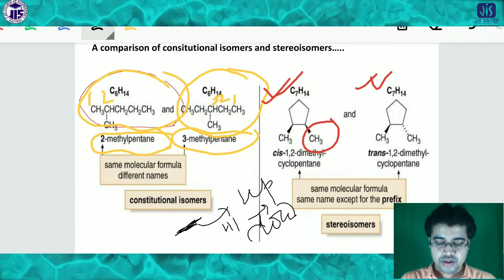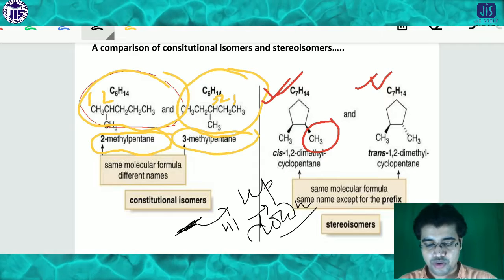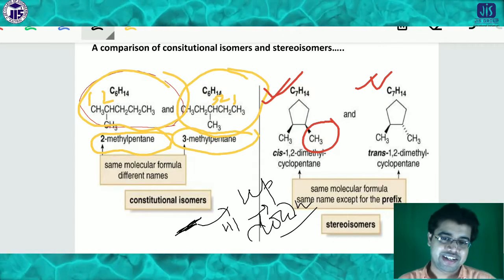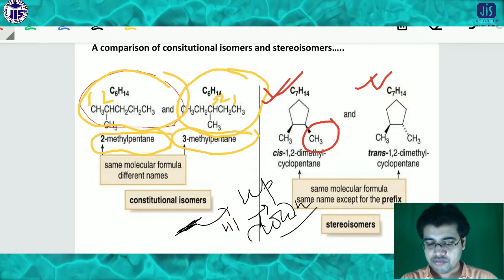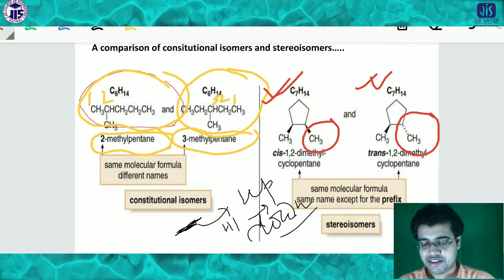So you have to keep in mind these two facts, either up or down. The thick line indicates the up position and the dotted line obviously indicates the down position. So look here, in this case this is the down position.